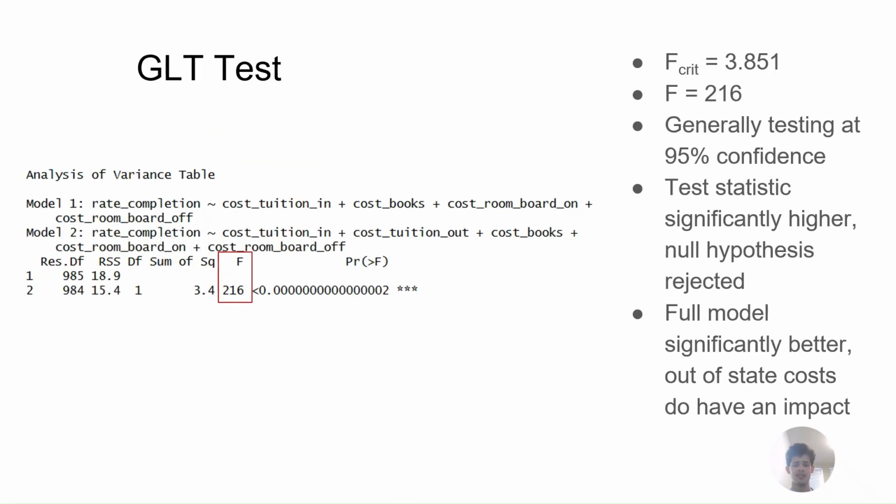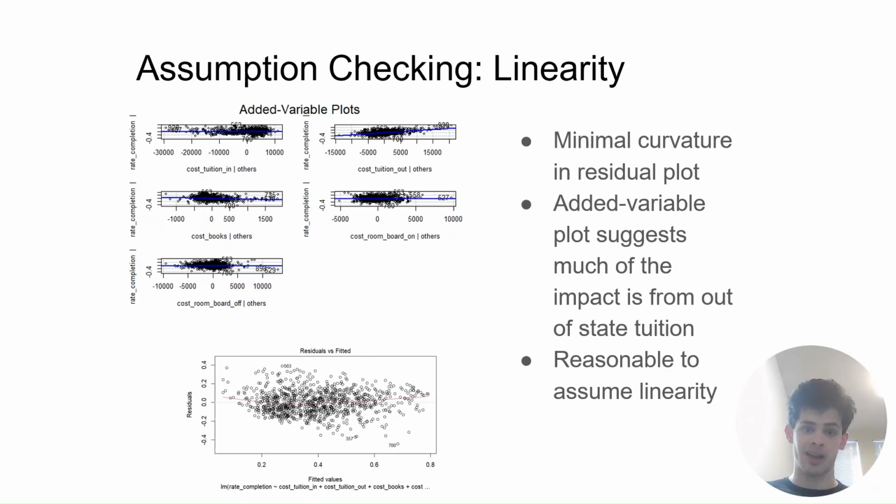Moving on to the GLT test, with a 95% confidence with these general predictors and data points, we find a critical F value of 3.851, while there's a test statistic of 216, suggesting that the null hypothesis should be rejected and the full model is significantly better, making out-of-state tuition costs have an impact.